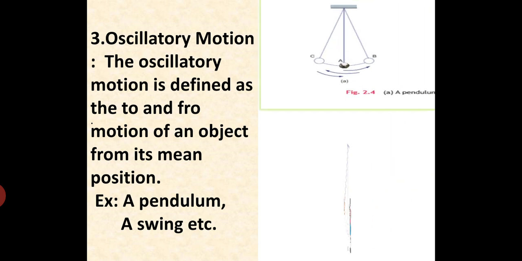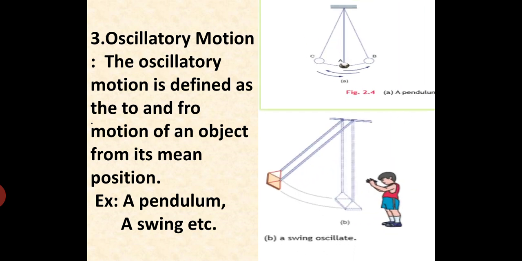So next is oscillatory motion. Like when plates swing, yes or no? That is again an oscillatory motion. Oscillatory motion is defined as the to and fro motion of an object about its mean position. The typical example is the pendulum of a clock. It moves to and fro, and that is known as oscillatory motion. And the swing is also an example of oscillatory motion.